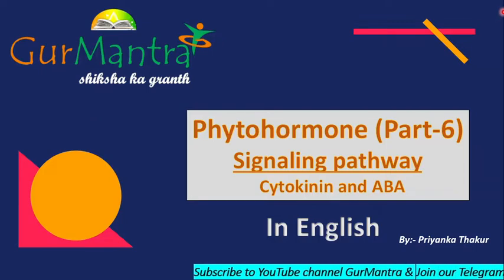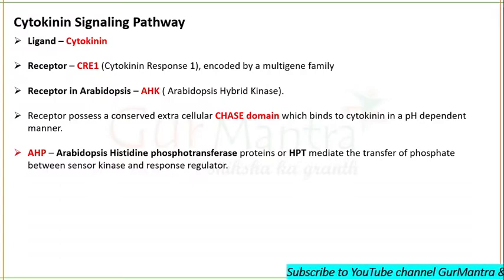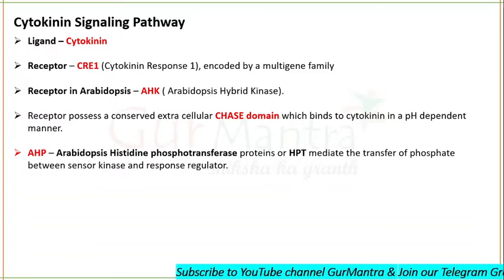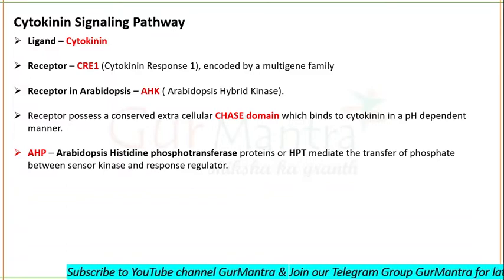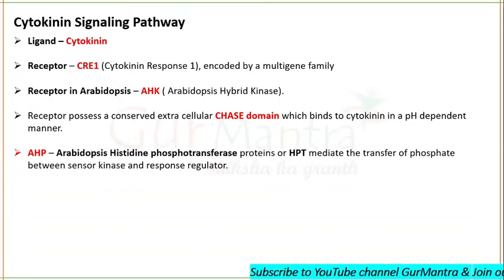Fine. Okay, let's start with our today's signaling pathway, which is the cytokinin signaling pathway, and we are also going to cover the abscisic acid signaling pathway. We have already covered ethylene, gibberellin, and auxin pathways. You can check them out in the playlist if you haven't.